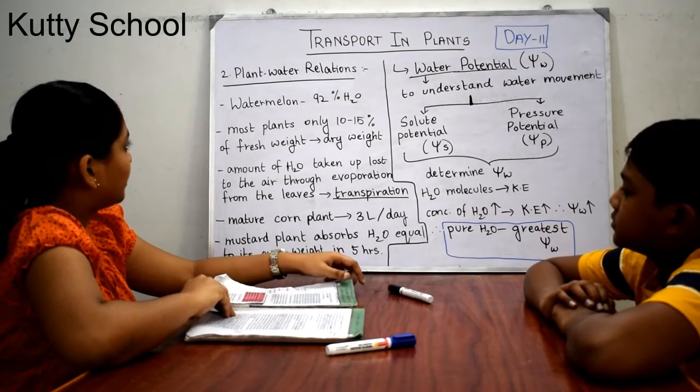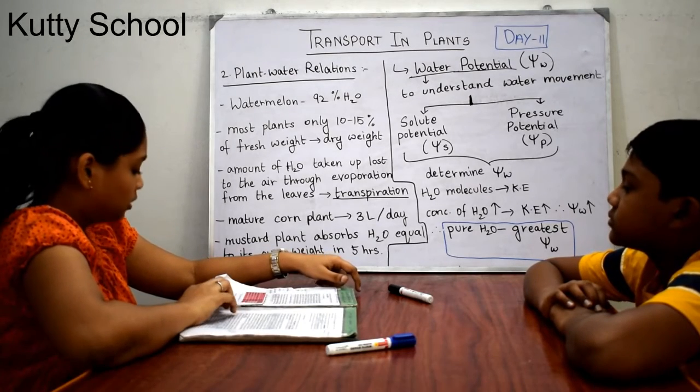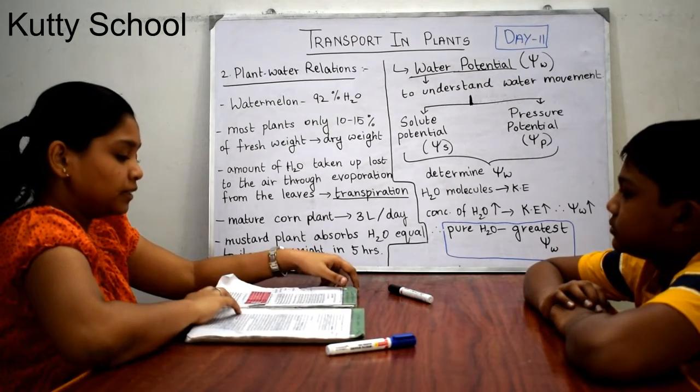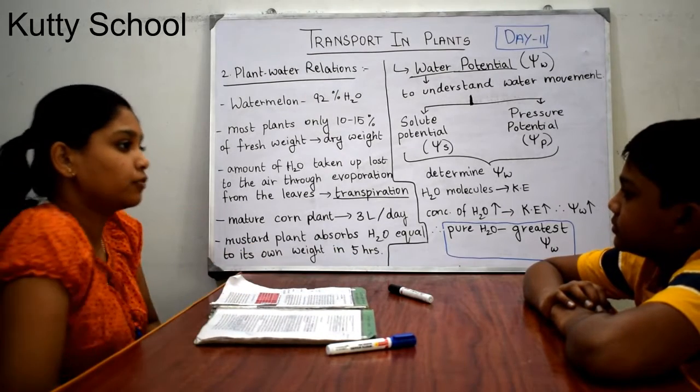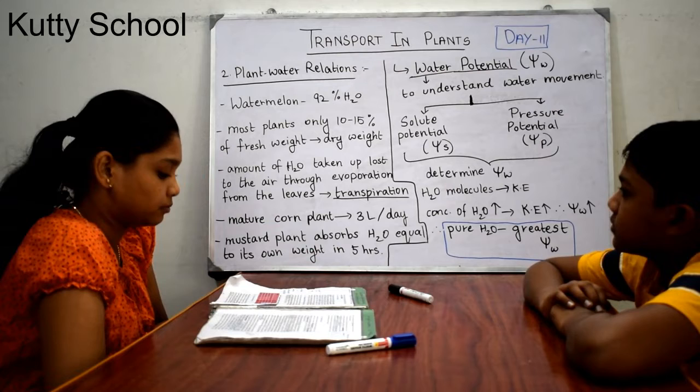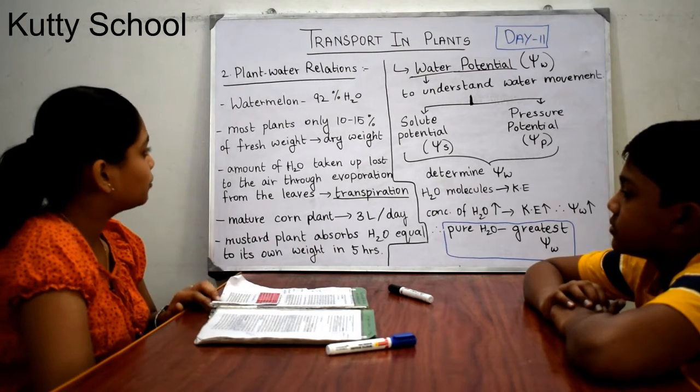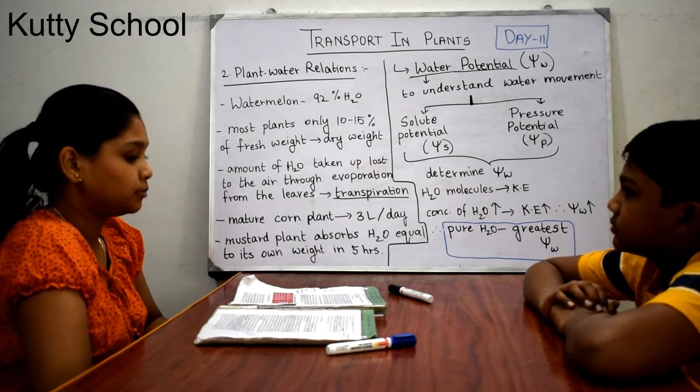Second topic, which is plant-water relations. So here water is very essential to plants. About 90% of the cell is occupied by water. So it plays a very important role in living organisms and everything.